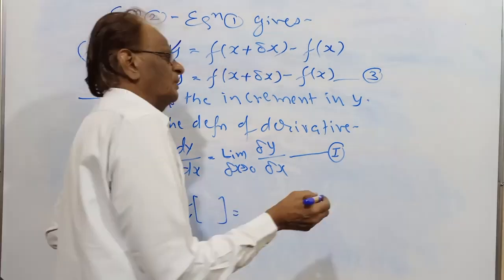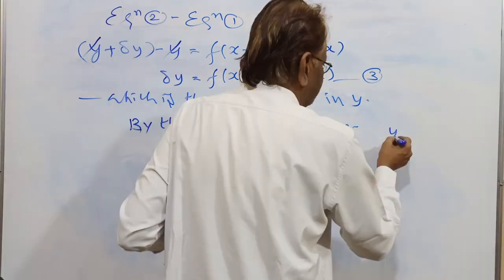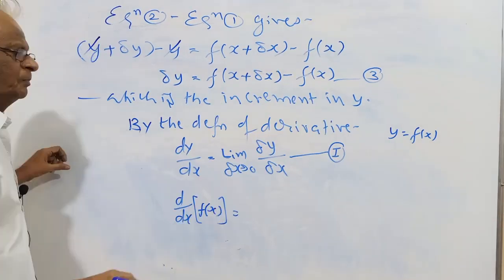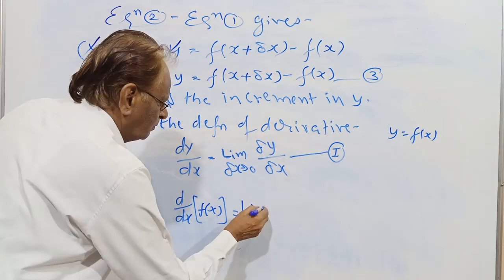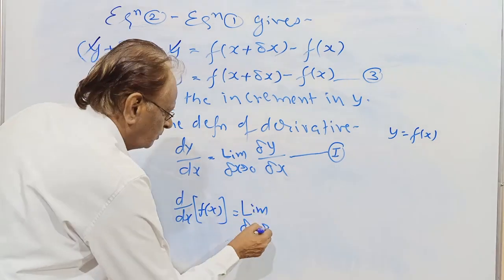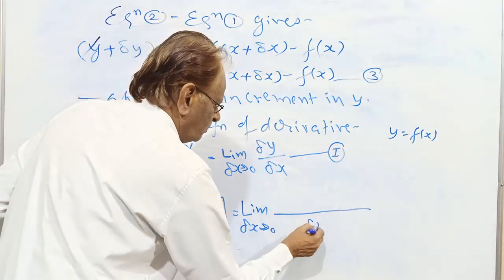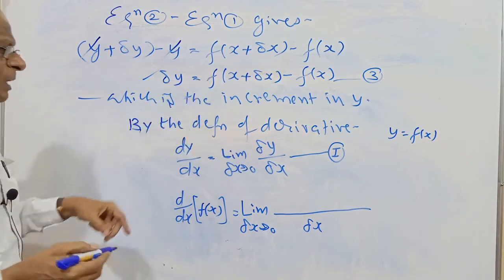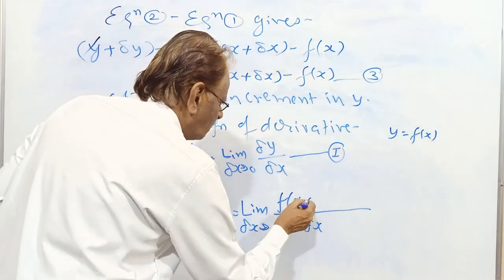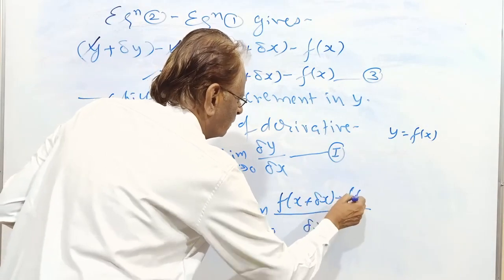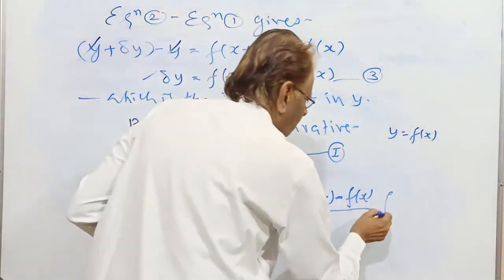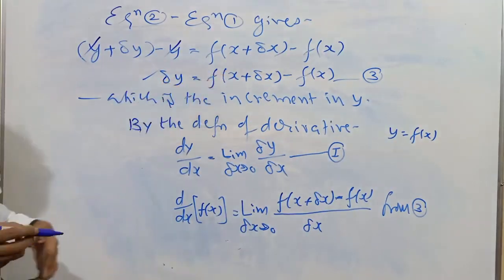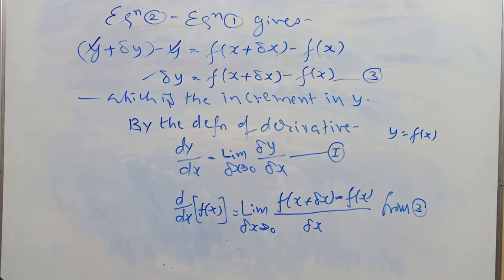Now y equal to f of x. Put the delta y value, f of x plus delta x minus f of x, from equation 3.